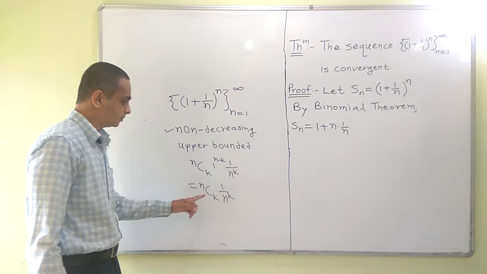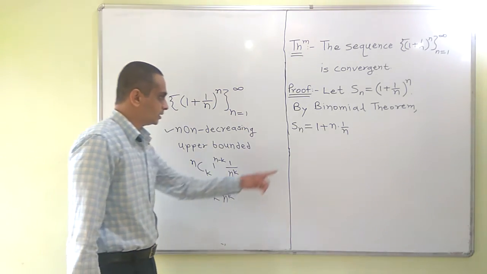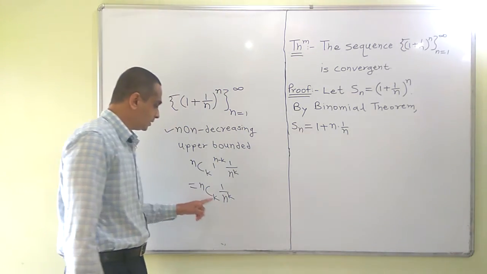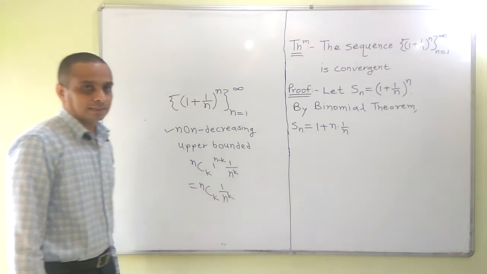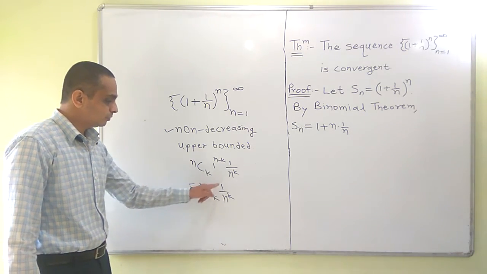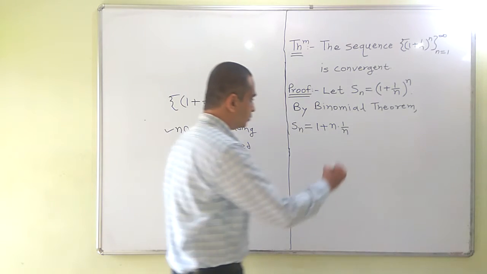So first term is nc0, that is 1. Second term is nc1 1 upon n. Third term will be nc2 1 upon n square. So what is nc2?